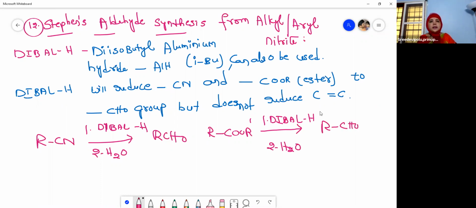So this is the Stephen aldehyde synthesis. What is it? Stephen aldehyde synthesis. And we can call it the Stephen reduction also. Why? Because we are reducing this, isn't it? Reducing means addition of hydrogens. Okay, children.